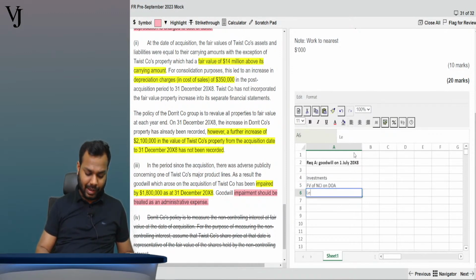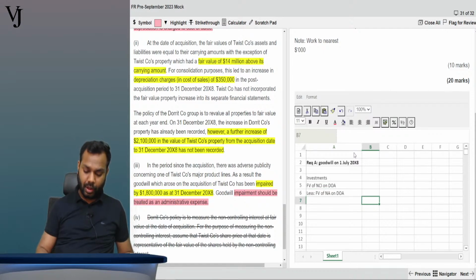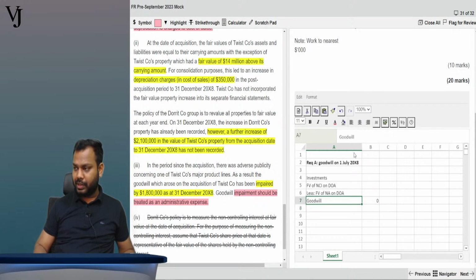Then write here less the fair value of net assets on date of acquisition, right? And with this you will calculate what? You will have to do this plus this minus the net assets. So this will give you the value of goodwill, but we need to find out these values, right?